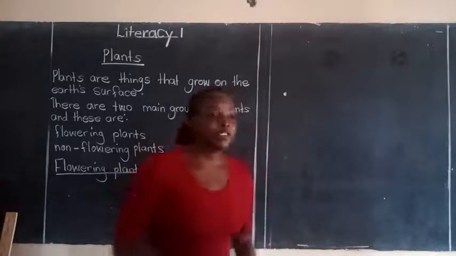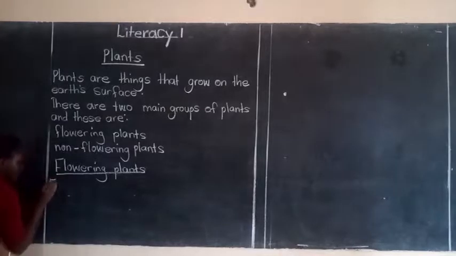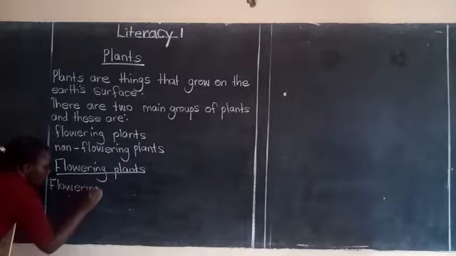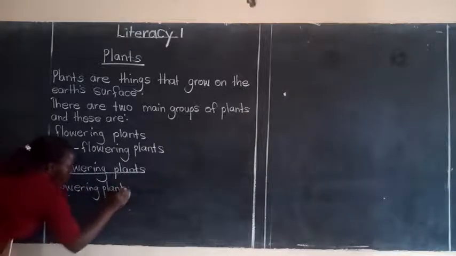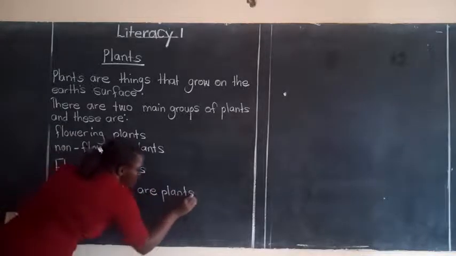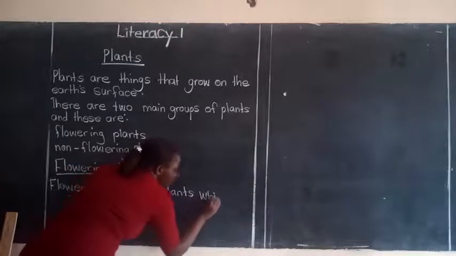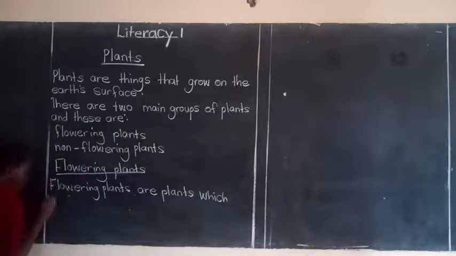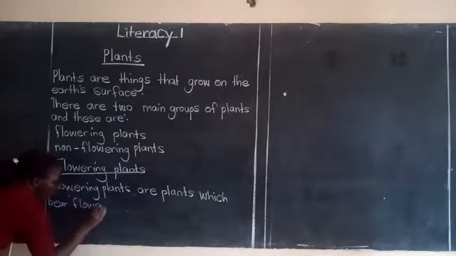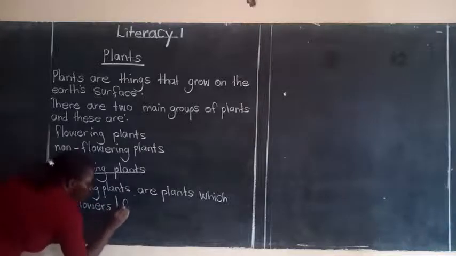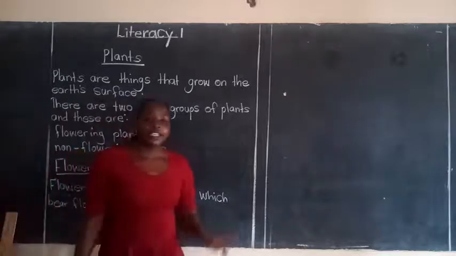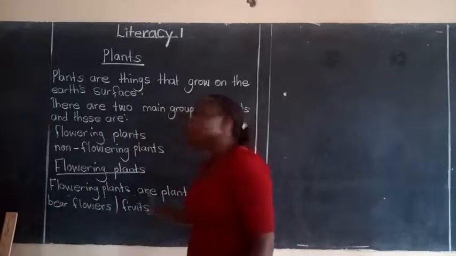So what are flowering plants, everybody? Flowering plants are plants which bear flowers or fruits. Because from flowers we get fruits. That's why we say these are plants which bear flowers or fruits.